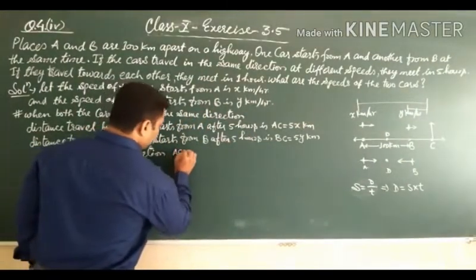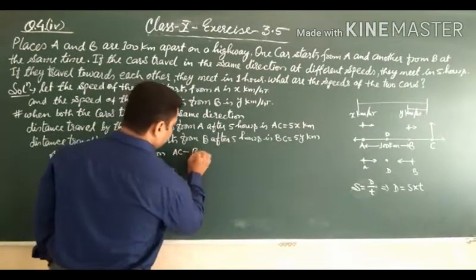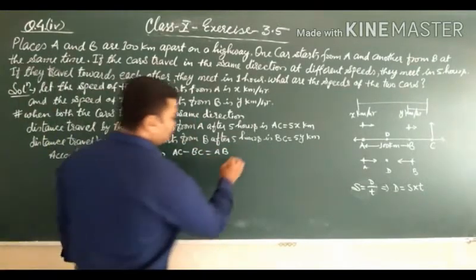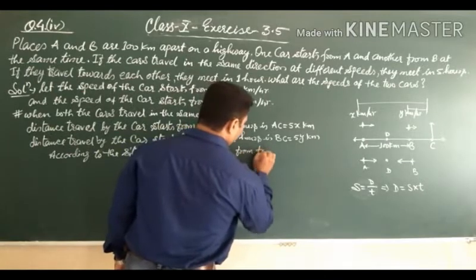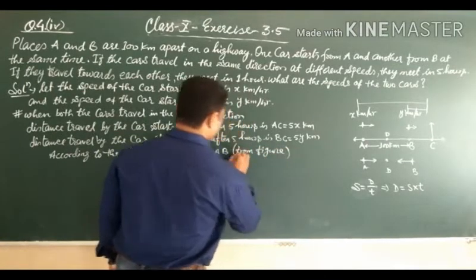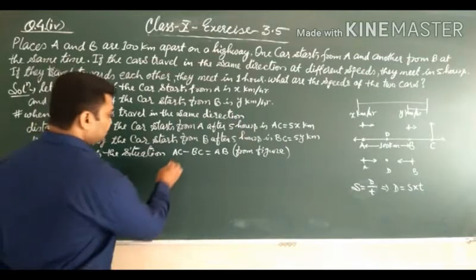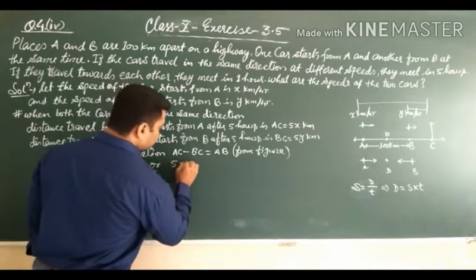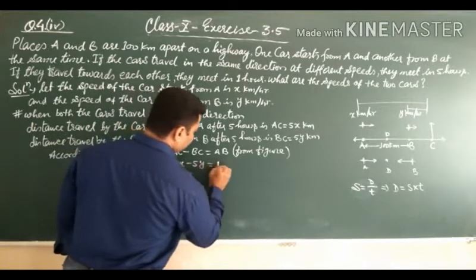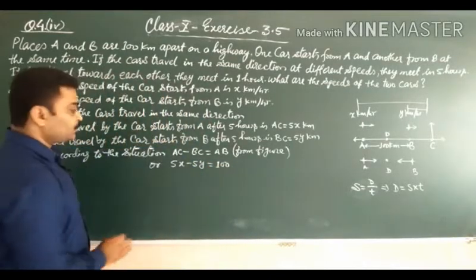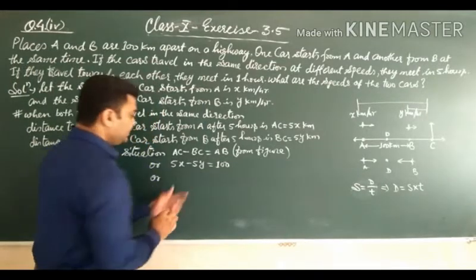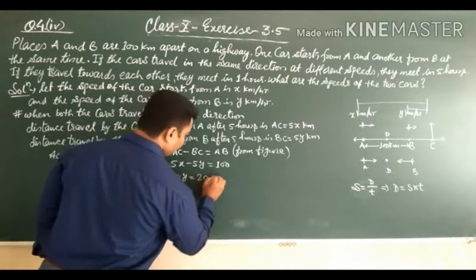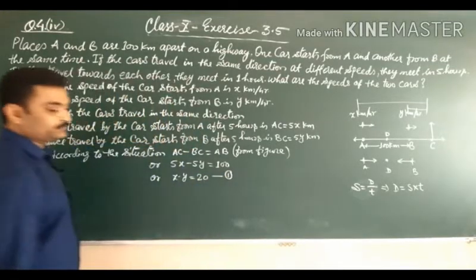From the figure we can write, AC is 5x minus 5y is equal to 100. Dividing each term by 5, x minus y is equal to 20. It is our first equation.